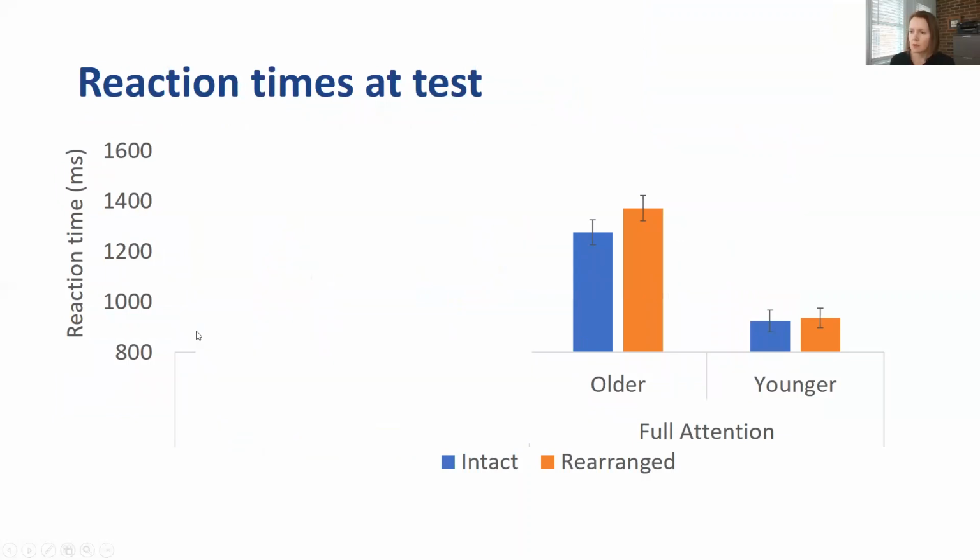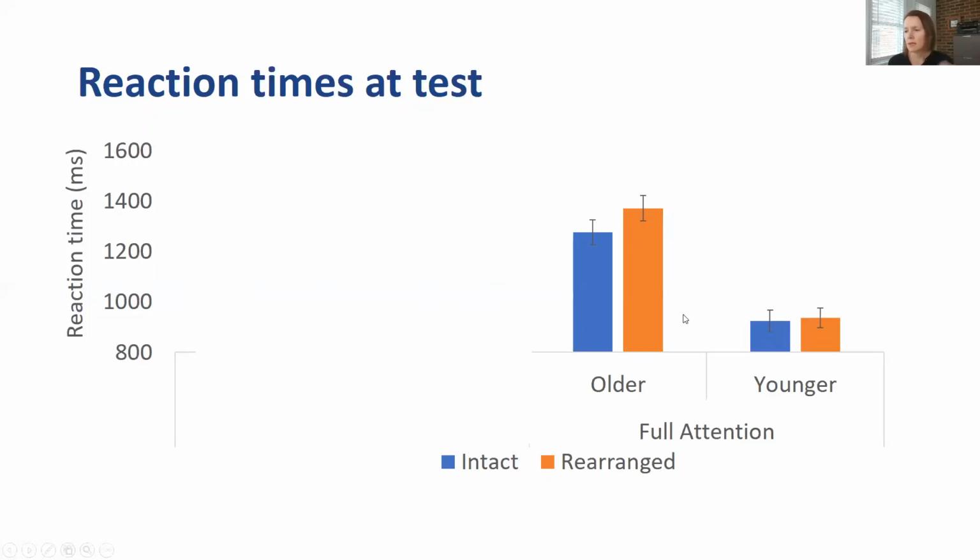First of all, I'm showing you now the reaction times from the test phase. For the full attention condition, when they're supposed to pay attention to both the word and the object, what we're seeing for older adults is faster responding for intact than rearranged pairs. Whereas, surprisingly, for the young adults, we didn't find this effect, or at least it wasn't significant for the intact versus rearranged.